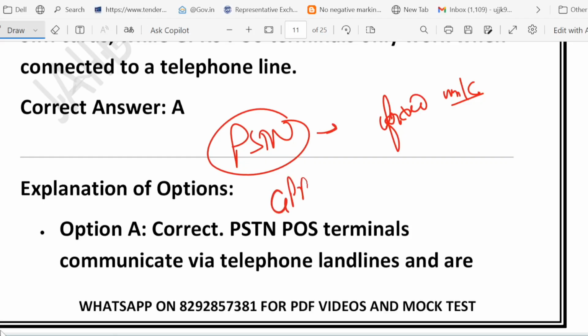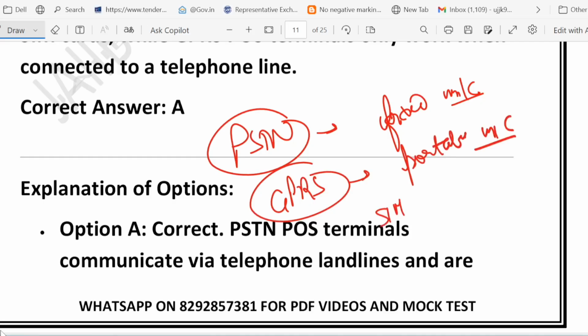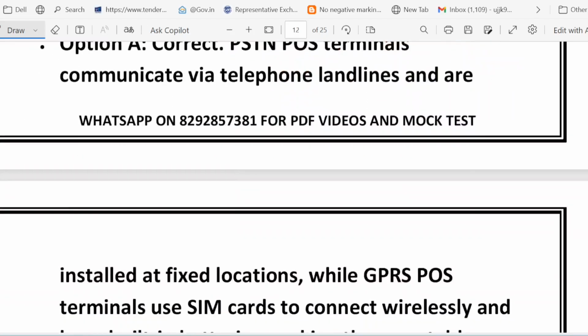And if we talk about the GPRS POS, they are portable machines. They use SIM card and they also use battery, right? So PSTN is like a desktop computer, while GPRS is like a smartphone. This way you can remember it.